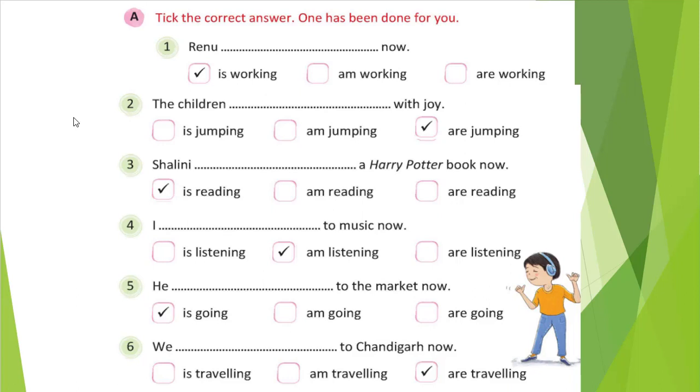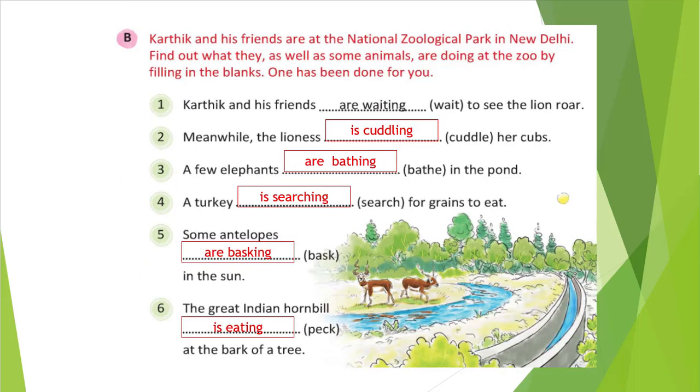So let's see the further exercise. Fill in the blanks with a verb. If a verb is given, we'll see what you will write. So you see in this exercise, what we need to do: Karthik and his friend are at the National Zoological Park in New Delhi. Like you might have visited the Zoological Park, right? So similarly, Karthik and his friend are there.